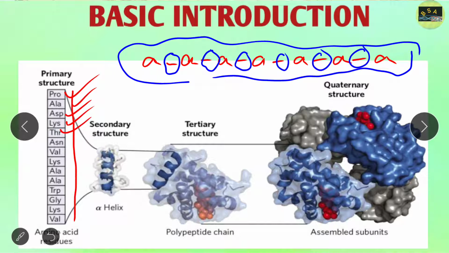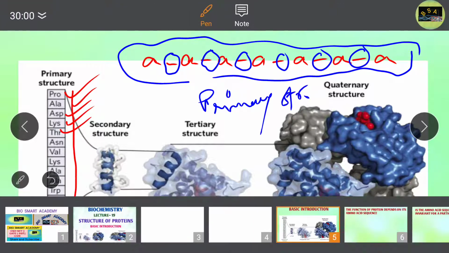So from here we can conclude that the primary structure of protein basically consists of covalent bonds, and mainly the covalent bond is the peptide bond, the CONH bond. Basically it is a description of all covalent bonds, mainly the peptide and disulfide bonds, linking amino acid residues in the polypeptide structure in its primary structure. Clear? So this is all about the primary structure.